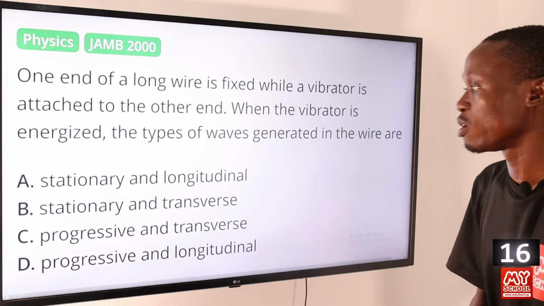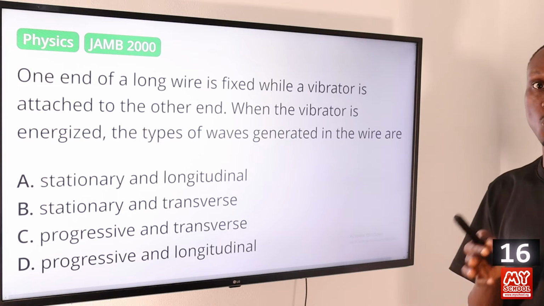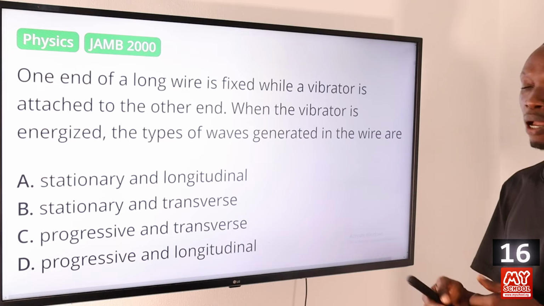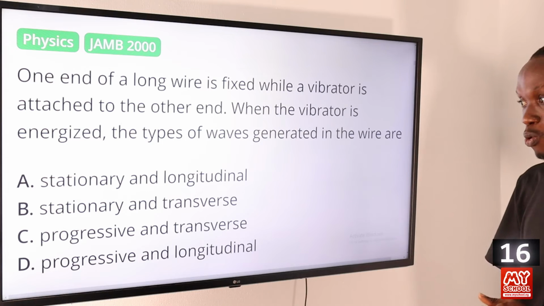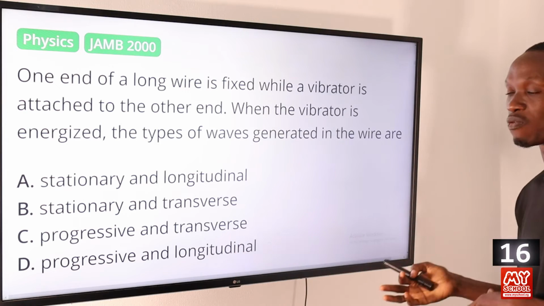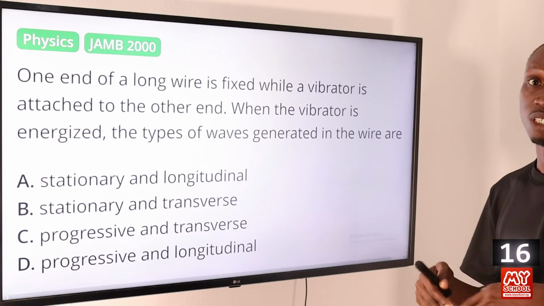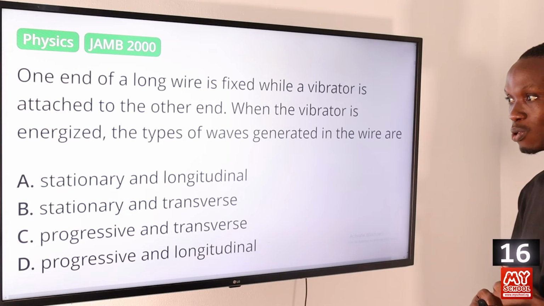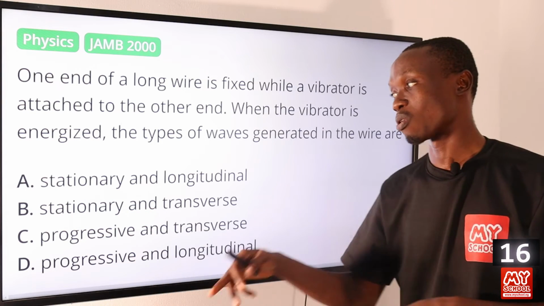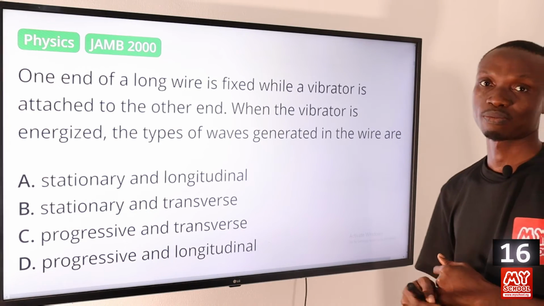In a transverse wave, the direction of the wave is perpendicular to the displacement of the particles, while for a longitudinal wave, the direction of the wave is parallel to the displacement of the particles. So that makes option B the correct answer to this question.